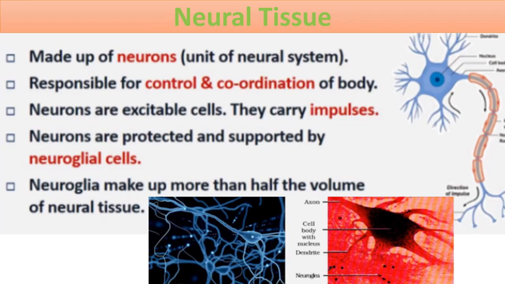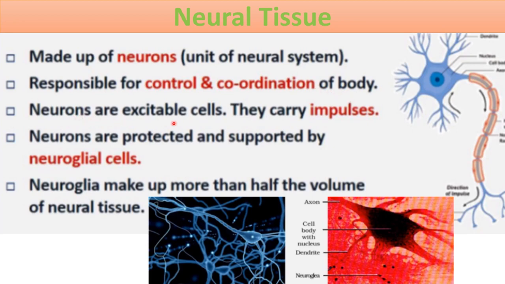Next is neural tissue. Neural tissue is made up of neurons. Neurons are the unit of neural tissue, or we can say the unit of our neural system. This is a diagram of a neuron having different parts. This neural tissue, or neurons, are responsible for control and coordination of the body. The function of all our body organs and body parts is controlled by neural tissue with the help of neurons.